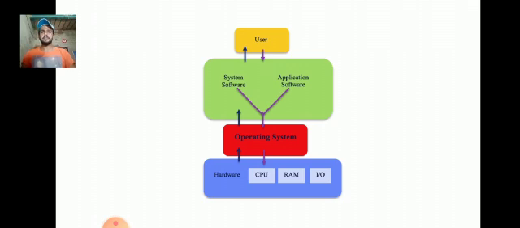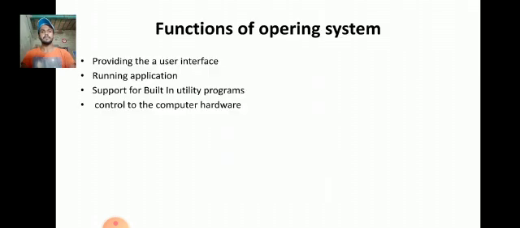So the diagram is: users, system software, application software, operating system, hardware, CPU, RAM and hard disk. So functions of operating system: providing a user interface, running applications, support for built-in utility programs, and controlling the computer hardware.